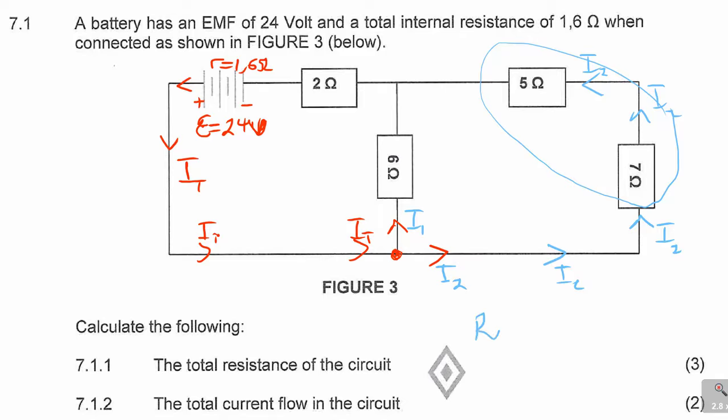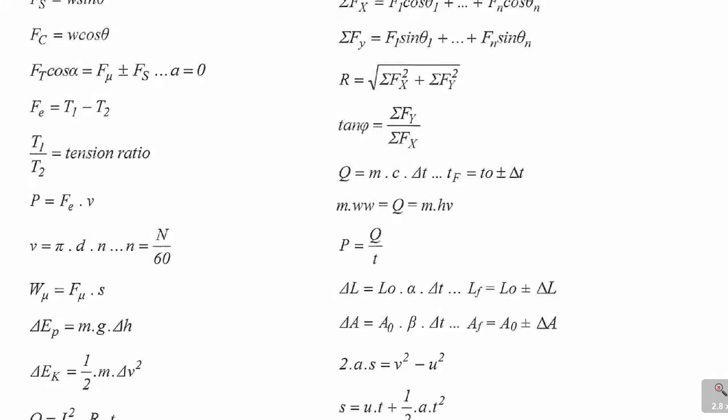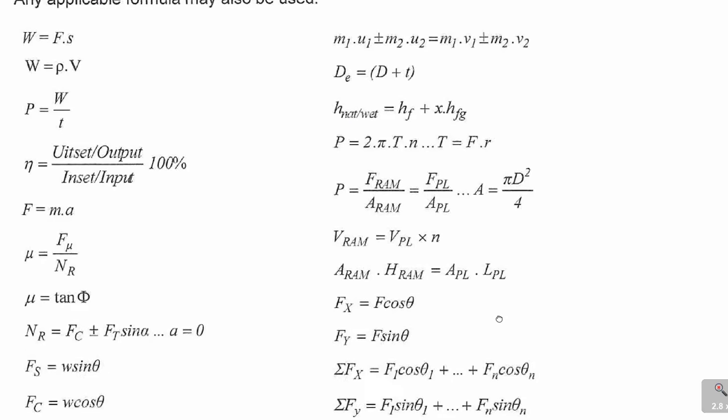Now remember, resistors are in series. The formula for resistors in series, I'm not going to go to the formula sheet, but for R in series, just for the sake of someone asking, where do I get that? I think there are formulas for resistors in series. Just to quickly check here, yes, on this part there is the formula for the resistors. You see R series is R1 plus R2 plus R until Rn. Resistors in parallel, 1 over R1 plus 1 over R2 plus 1 over Rn, just like that. So these are the formulas that we'll be using here.